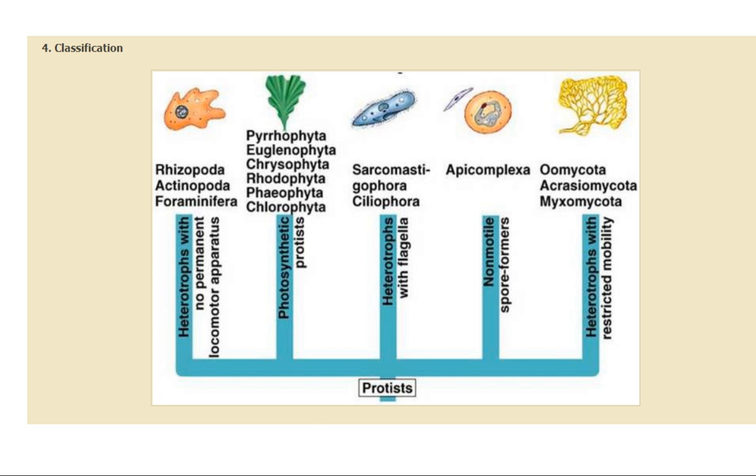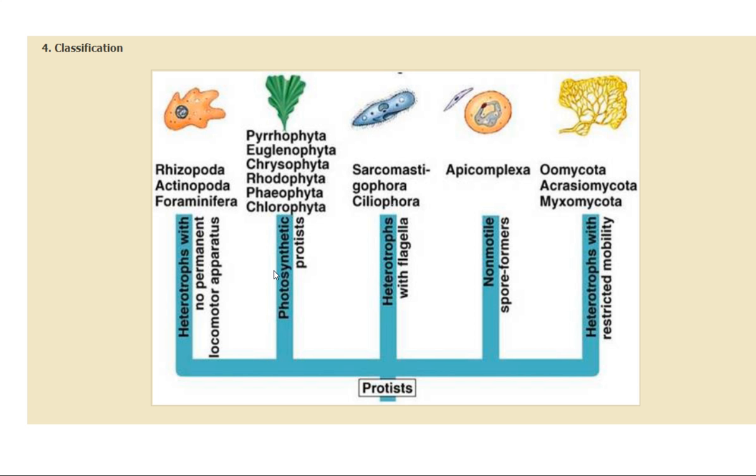Now we move further, we see how these protists are classified. Depending upon their nutrition, you can see that heterotrophs with no permanent locomotory apparatus come in Rhizopoda, Actinopoda and Foraminifera. These are certain examples.